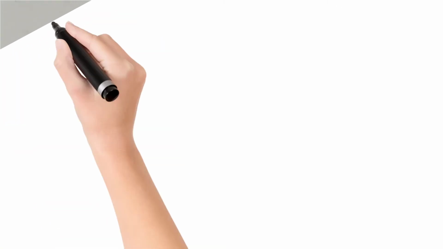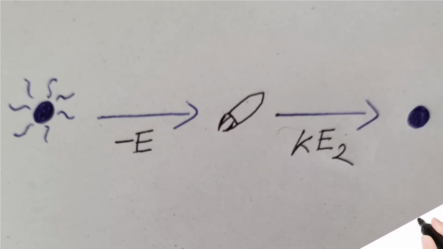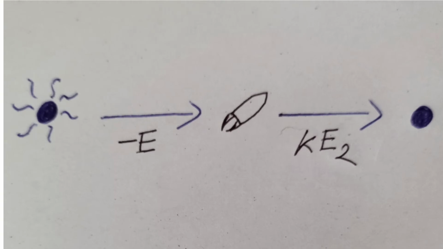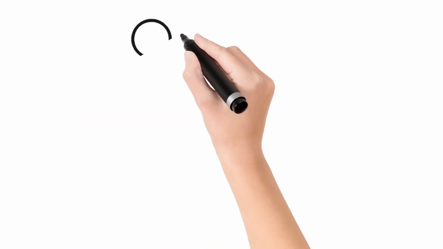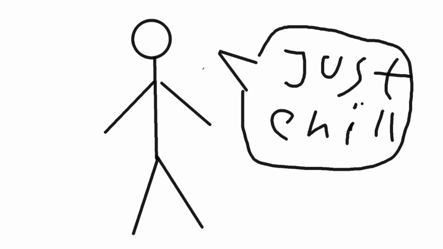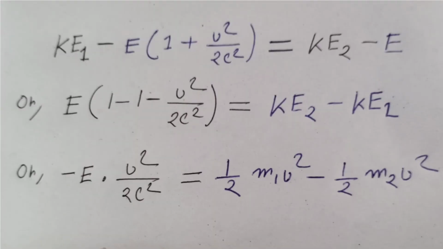On the other hand, in the second case, you are observing the ball which is sitting still and the ball emits energy E. That means its energy decreased by E, and then you start to move and the ball gets kinetic energy Ke2. But in both cases, the ball wasn't influenced by you. So according to the conservation law of energy, in both cases the final amount of energy is the same. That means Ke1 minus E into 1 plus v square by 2c square is equal to Ke2 minus E.